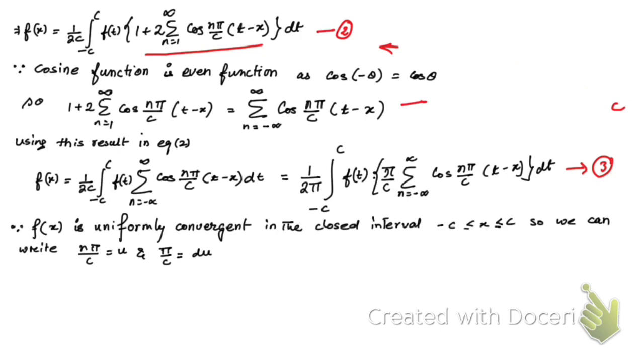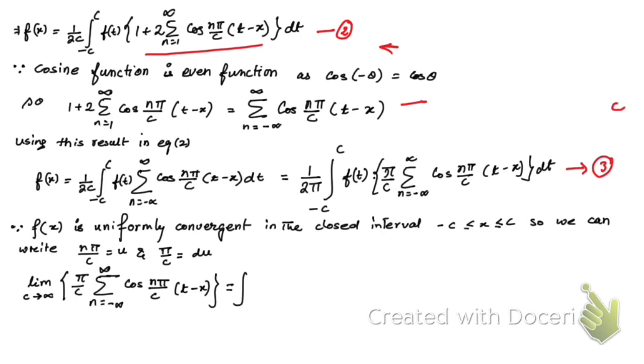So using the definition of integral as a limit sum, we can write that limit c tends to infinity, pi by c, n equal to minus infinity to plus infinity, cos n pi by c (t minus x).